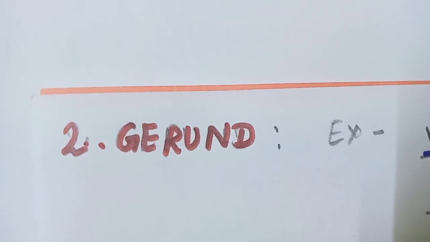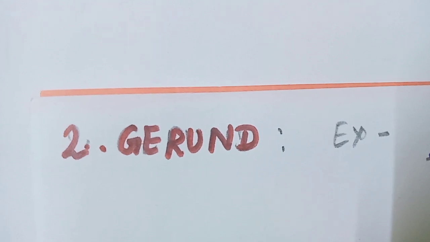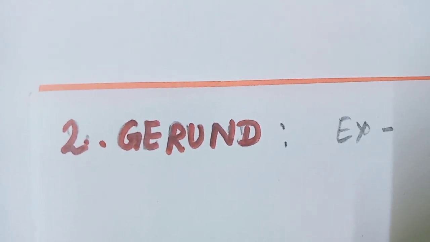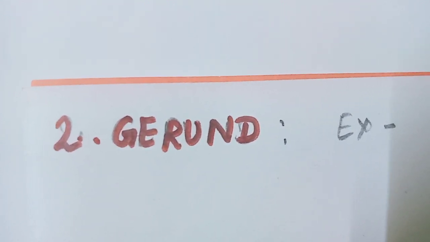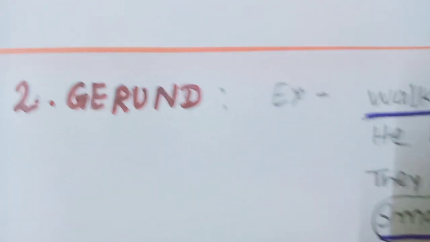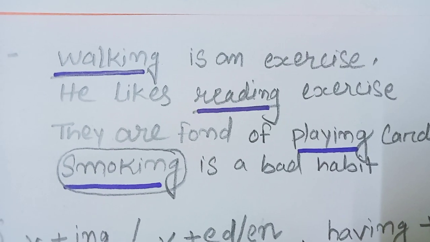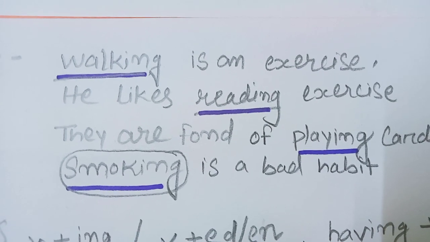So we have already discussed infinitives, which are of two types: to-infinitive and bare infinitive. Now the second type of non-finite verb, that is the gerund. For example: walking is an exercise. He likes reading.